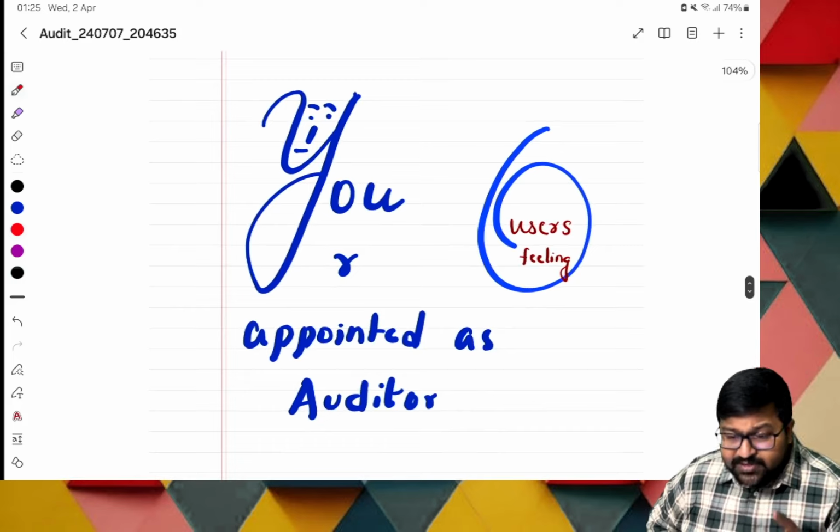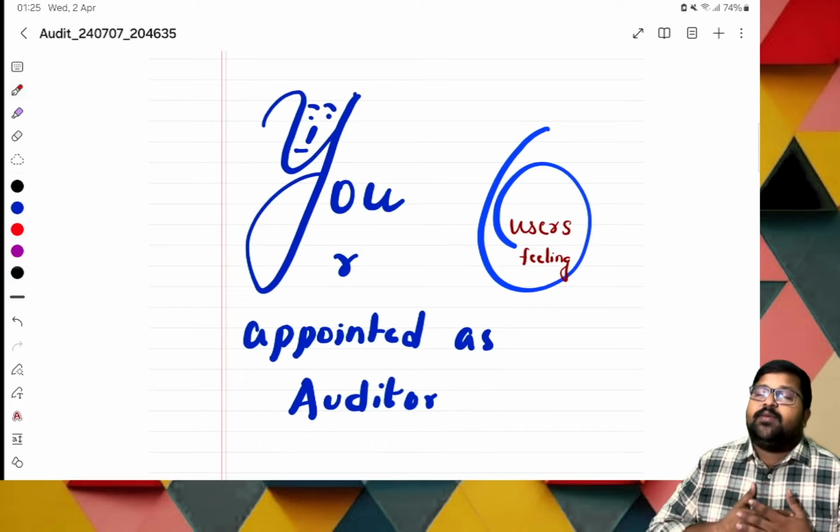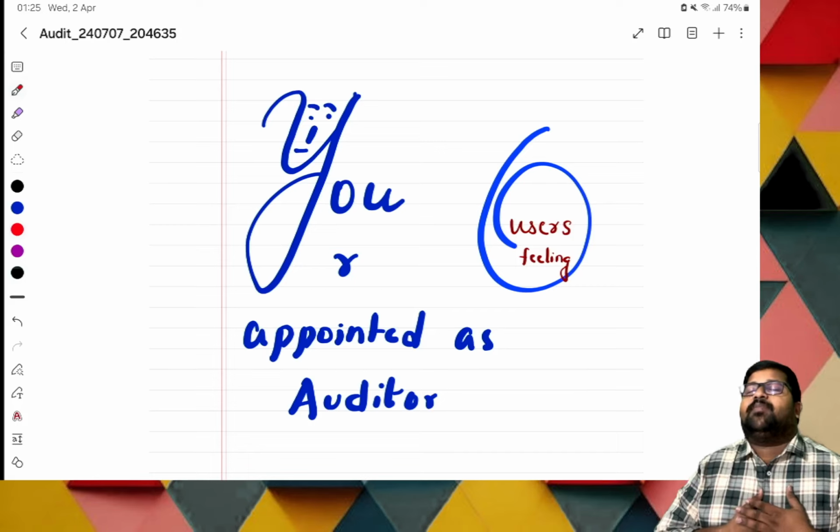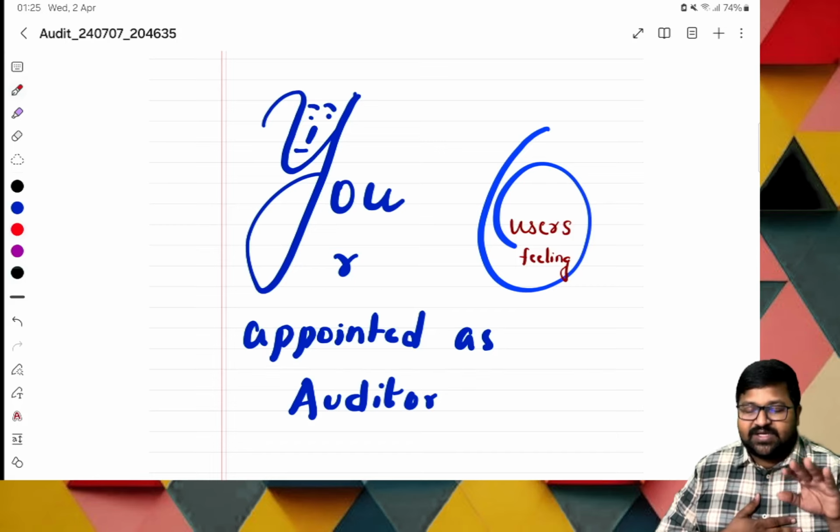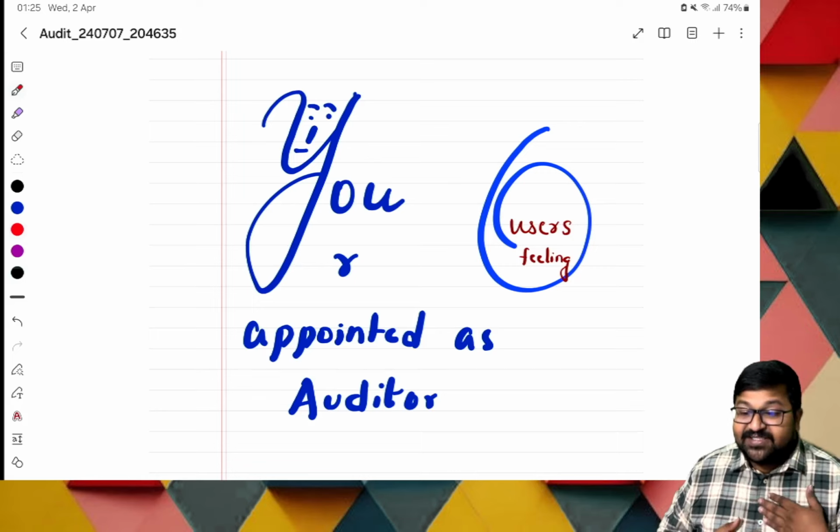You are appointed as auditor, and the users will have peace of mind. Their feeling will be very happy. We can have a peaceful sleep because the boss is there looking out for us. He is checking for us, he will do the work perfectly, and if something is going wrong, he will inform us. That is the feeling of users.